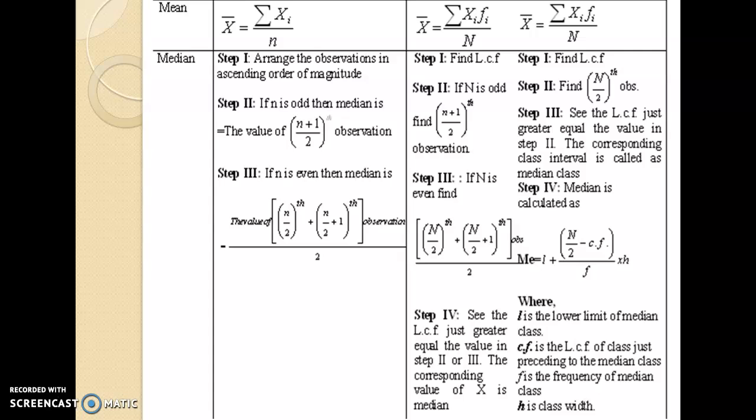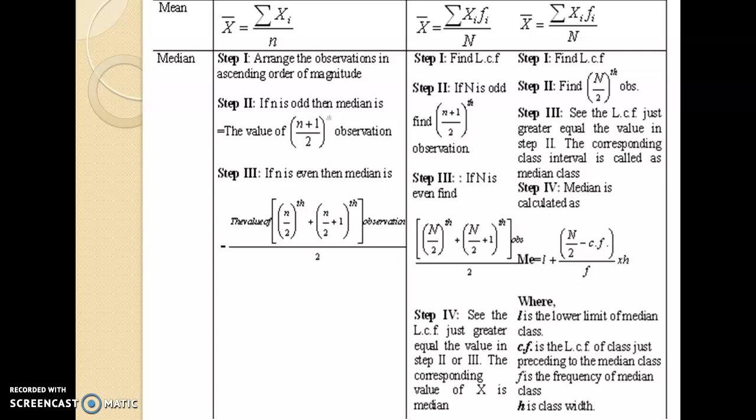While finding the median in case of individual observations, first arrange the given observations in ascending order of magnitude and see whether the number of observations is even or odd. If the number of observations is odd, we get one middlemost observation, where the median is calculated as the value of the (n plus 1) by 2th observation. In case n is even, we get two middlemost observations and the average of such two values is calculated as the value of the n by 2th plus (n by 2 plus 1)th observation, divided by 2.